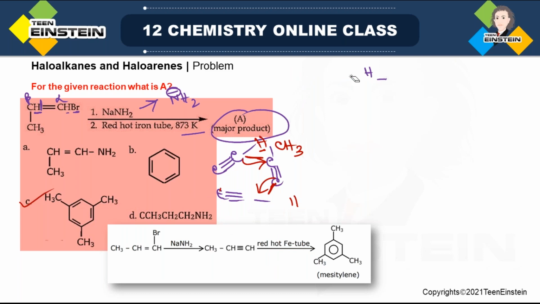And this molecule is known as mesitylene. Why it is important to know the name? Suppose in the question, instead of giving the structure, if it is mentioned simply mesitylene, if you know the structure and its name, then also you will be able to answer the question. Okay, and this is obviously not correct, because we have simple benzene ring, but in the starting material we have total 3 carbon, and here final product, actually 3 of these molecules will be reacting with each other. So that is why in the final product there will be total 9 carbon. 3 into 3, 9 carbon.